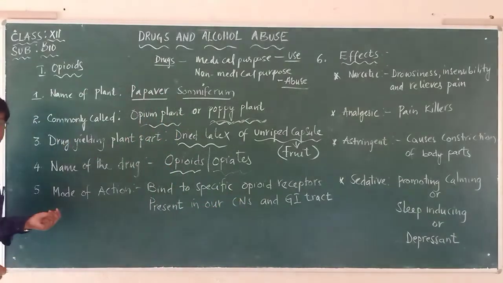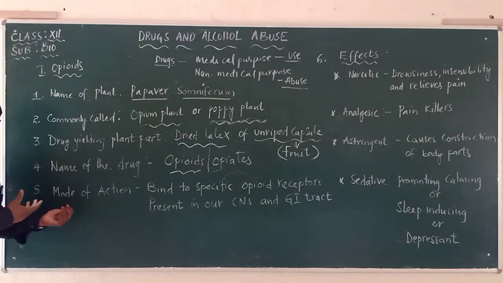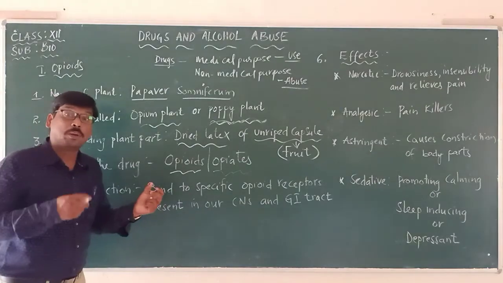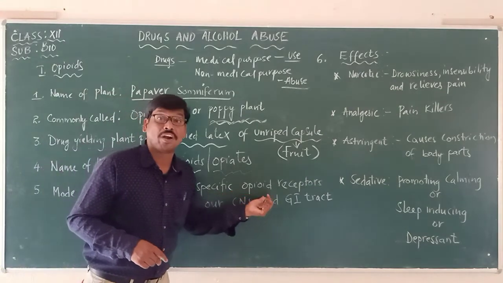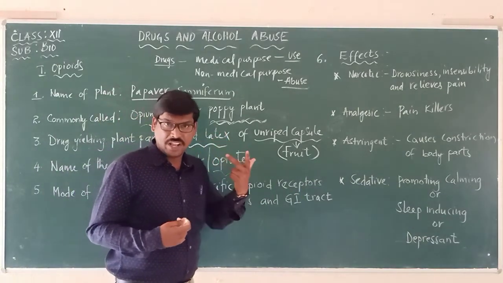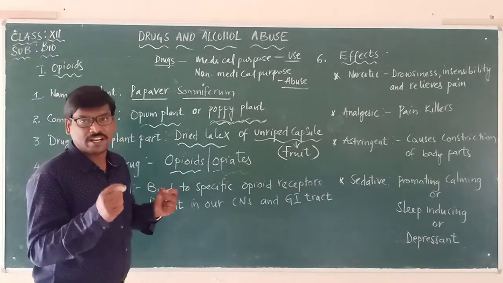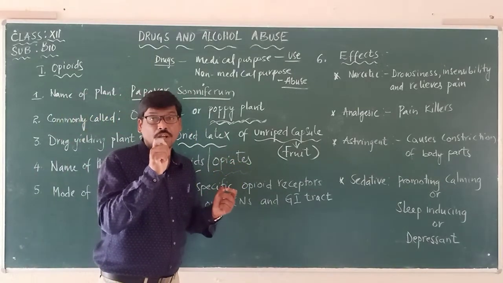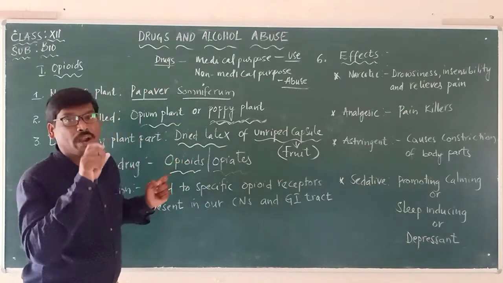So here, it is called the mode of action. We are writing it as the mode of action. This particular drug will be binding to specific opioid receptors in the central nervous system, or in the brain. We have receptors which are specific, to which these opioids will go and bind.